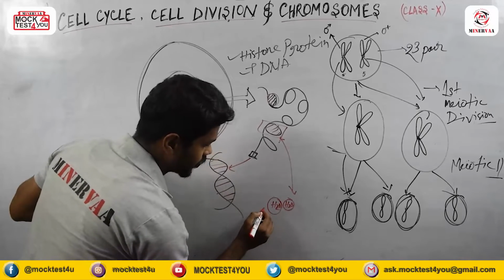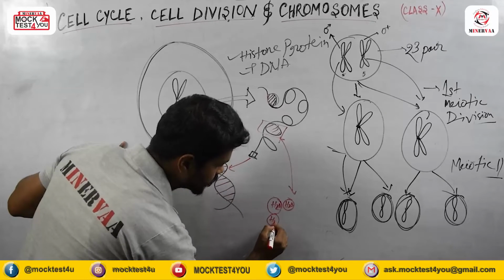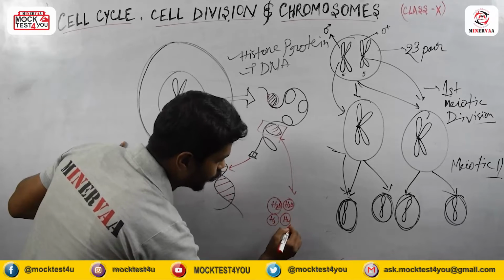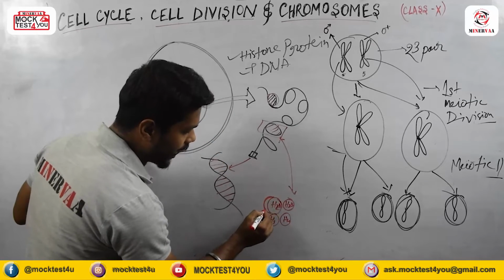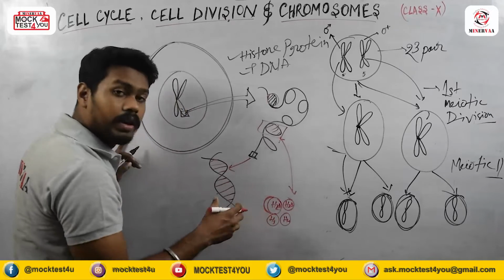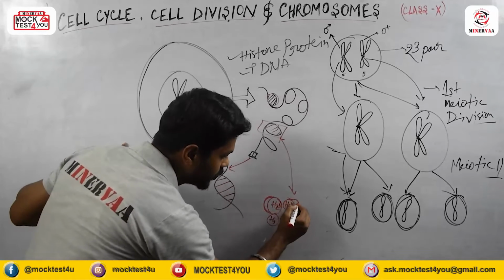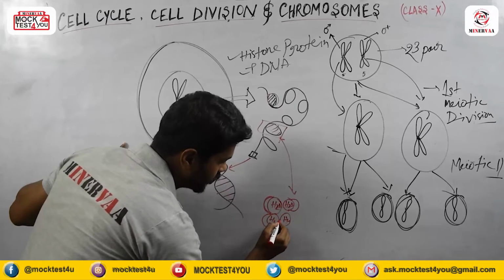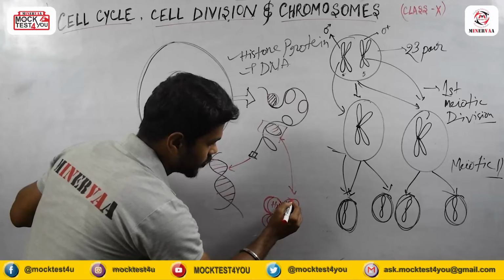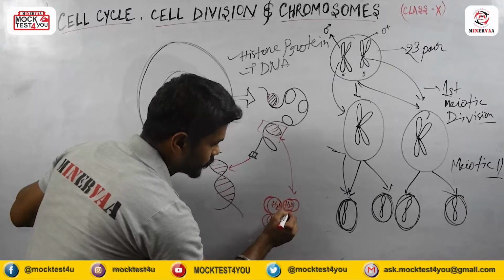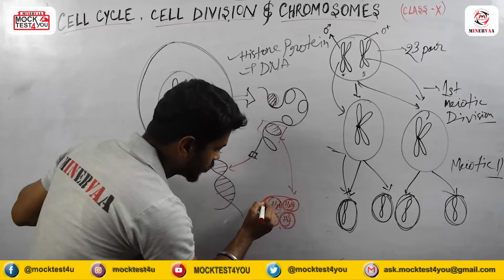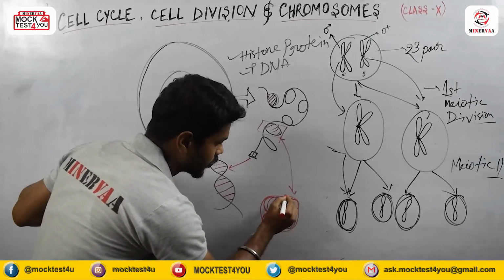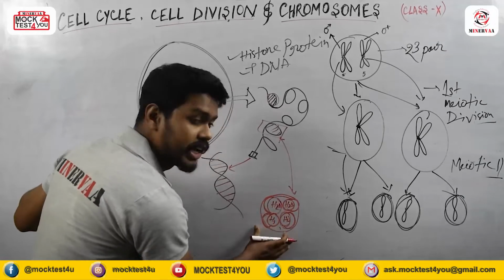H2B, H3 and H4. Again, behind the H2A there is another H2A. Okay, this kind of structure it will show. This is a histone octamer.